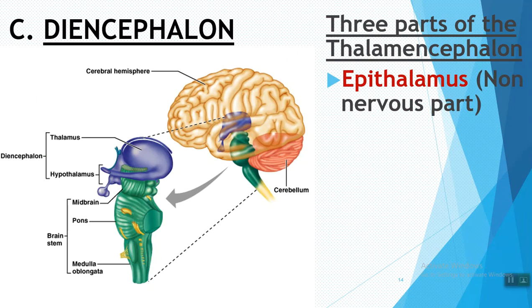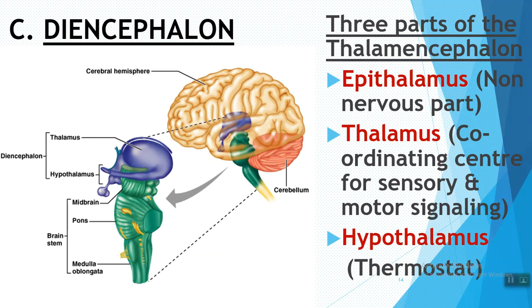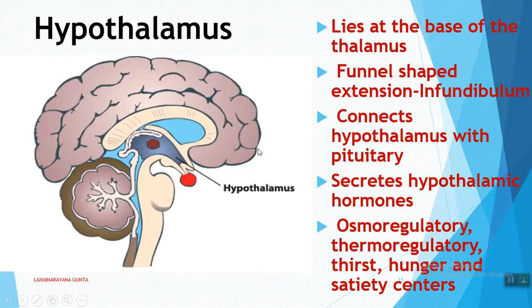The epithalamus is the non-nervous part of the brain, and the thalamus is the major coordinating center for sensory and motor signaling. This is epithalamus, thalamus, and hypothalamus. The hypothalamus is also called the thermostat of the body. This is the diencephalon.